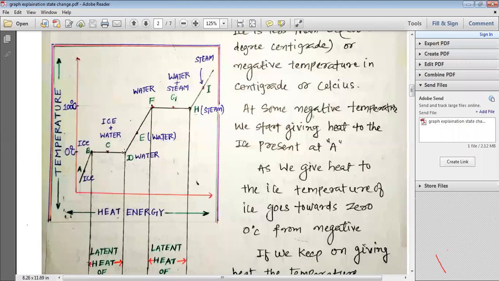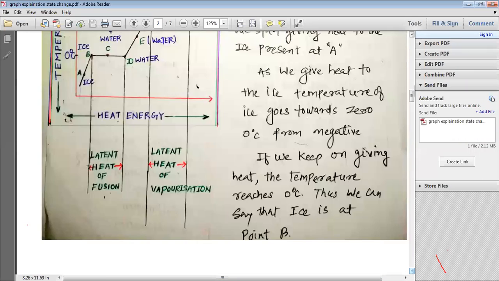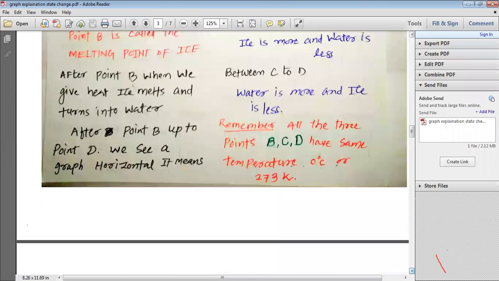So at point D, we have full 1 kilogram of water, and at point B, we have full 1 kilogram of ice. So while moving from point B to point D, 1 kilogram of ice is completely converted into 1 kilogram of water. Remember, my dear students, that between points B, C and D, the temperature does not increase, and for all these 3 points the temperature remains constant, and this constant temperature is 0 degree centigrade or 273 Kelvin.